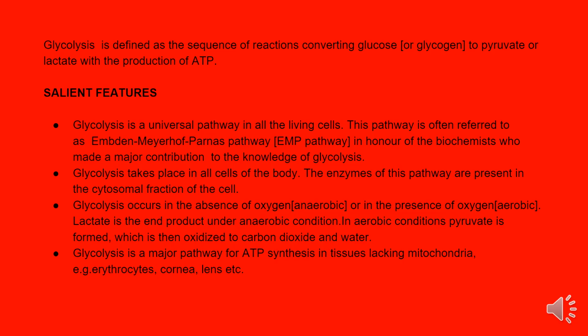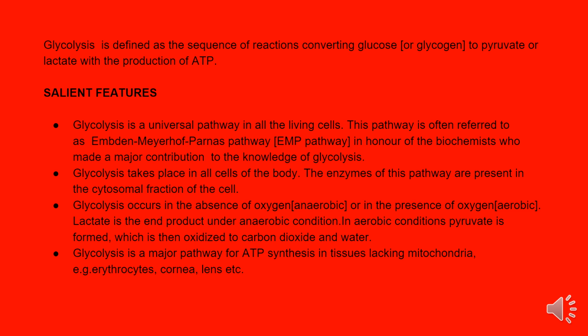Glycolysis is defined as a sequence of reactions converting glucose, or glycogen, to pyruvate or lactate with the production of ATP. Salient features. Glycolysis is a universal pathway in all the living cells. This pathway is often referred to as Embden-Meyerhof-Parnas pathway, EMP pathway, in honor of the biochemists who made a major contribution to the knowledge of glycolysis.